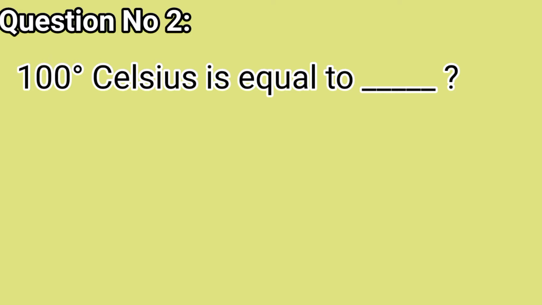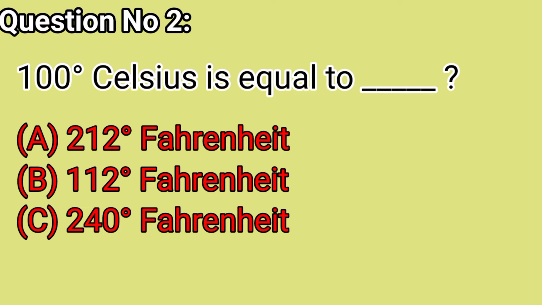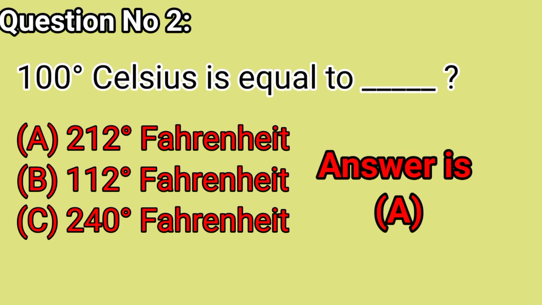Question number 2. 100 degrees Celsius is equal to dash: A. 212 degree Fahrenheit, B. 112 degree Fahrenheit, C. 240 degree Fahrenheit. Answer is A.